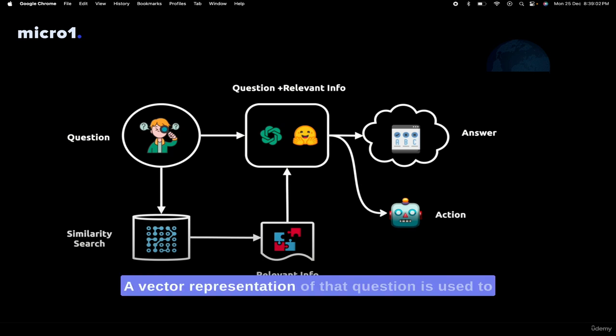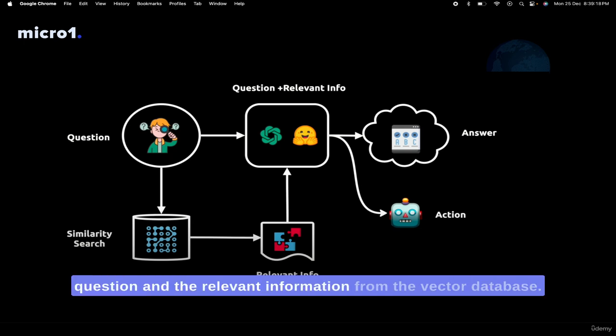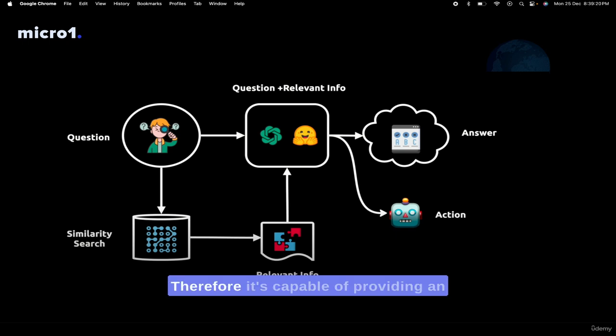A vector representation of that question is used to do a similarity search in the vector database. This allows us to fetch the relevant chunks of information from the vector database and feed that to the language model as well. Now the language model has both the initial question and the relevant information from the vector database. Therefore, it's capable of providing an answer or taking an action. LangChain helps build applications that follow a pipeline like this.